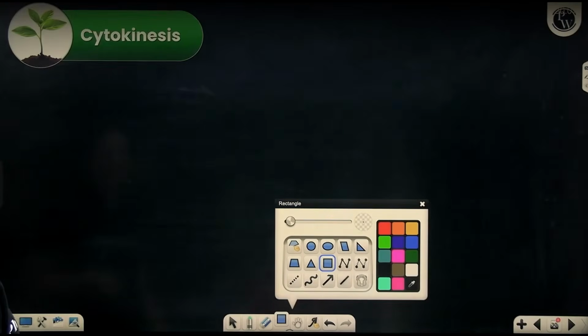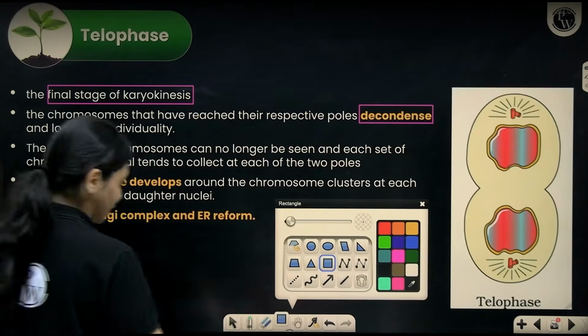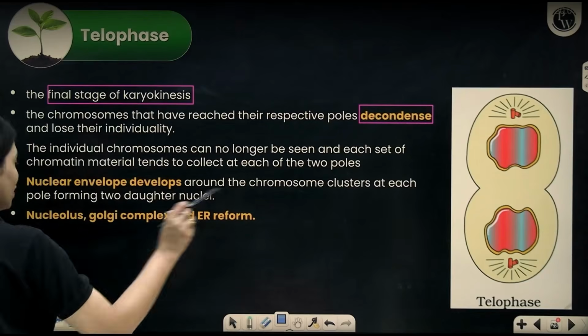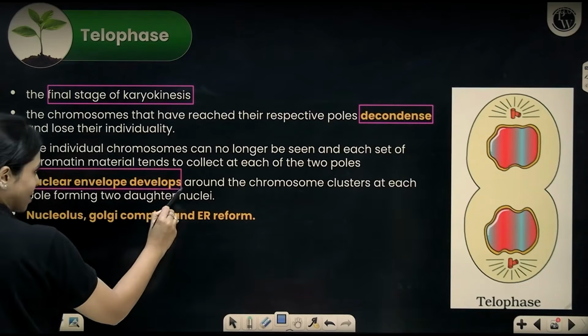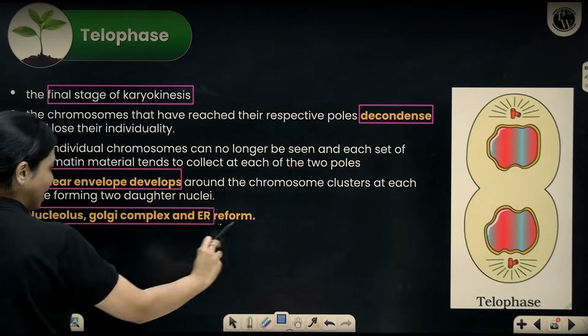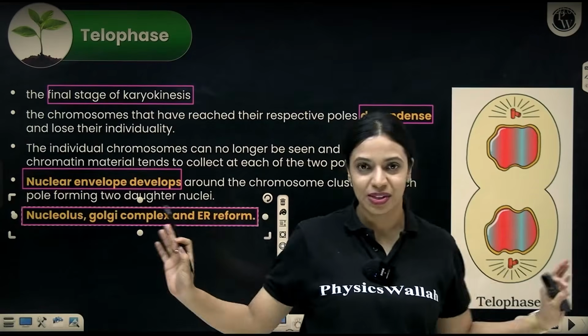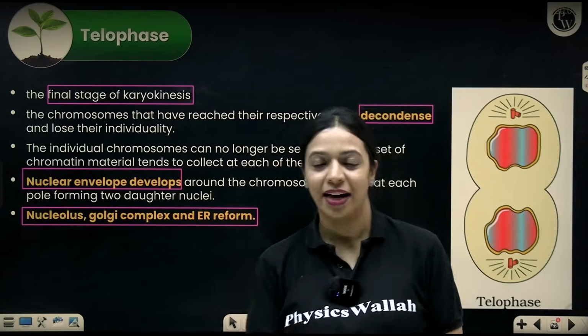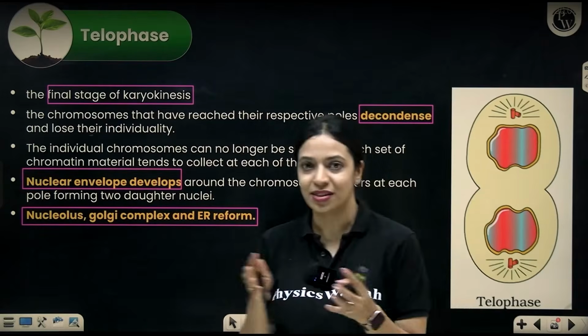Okay. And you can see how the nuclear envelope will reform, the nucleolus will start reappearing, and the Golgi and ER will all reform, all of them that were standing at the side, making space, providing space and stage for the chromosomes to get separated.